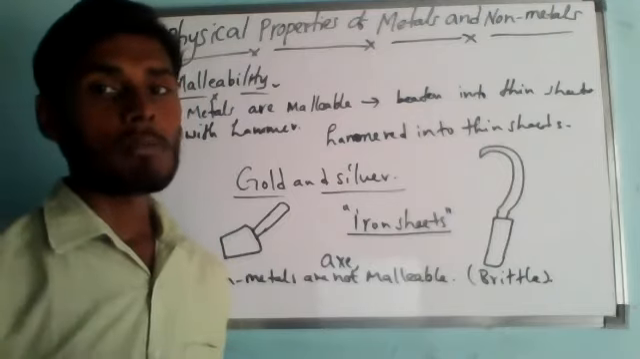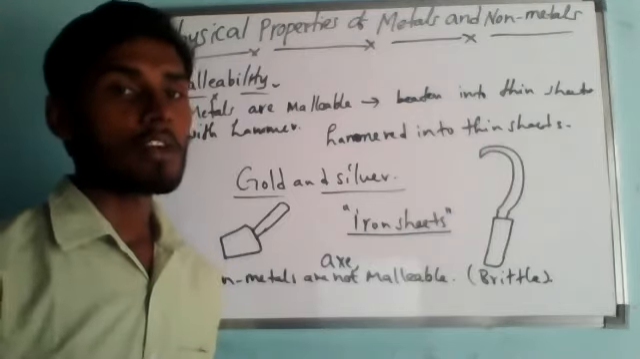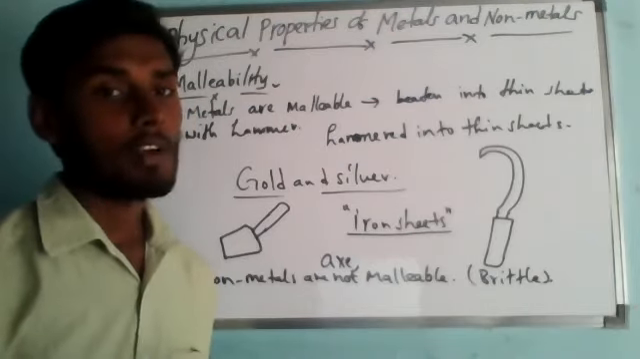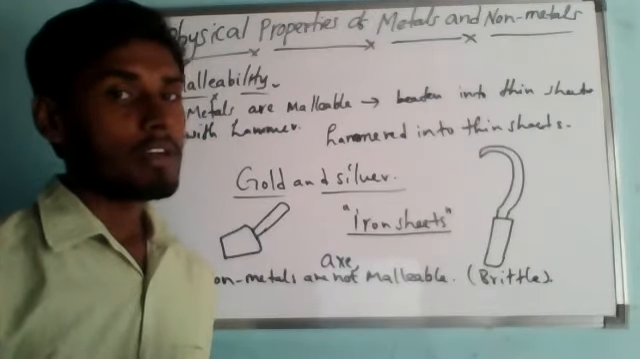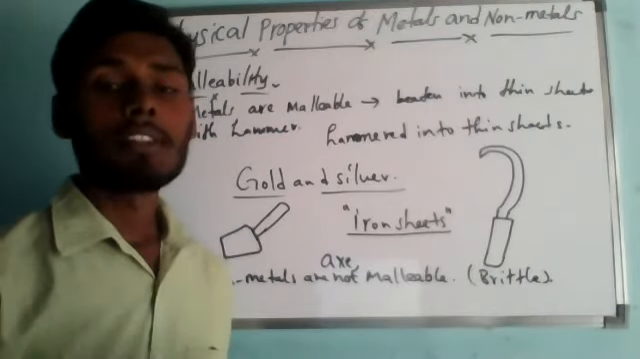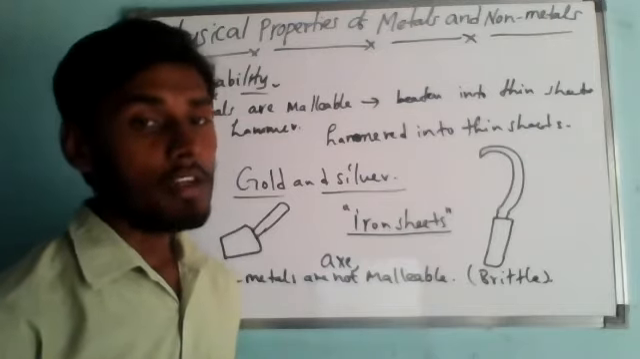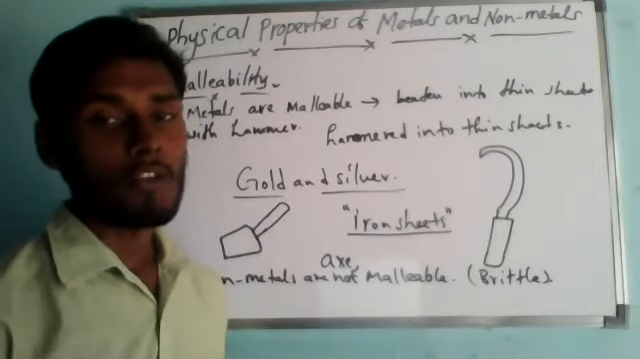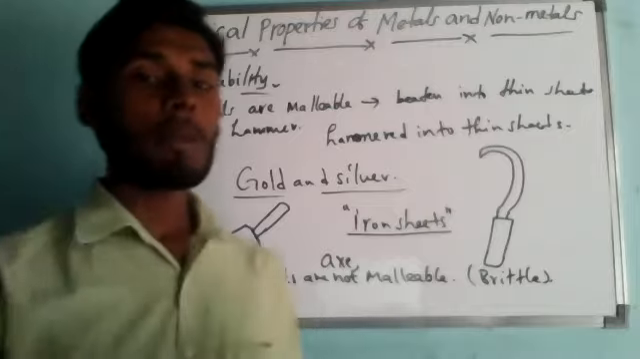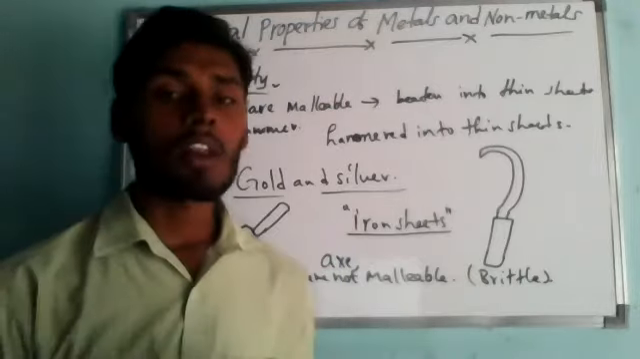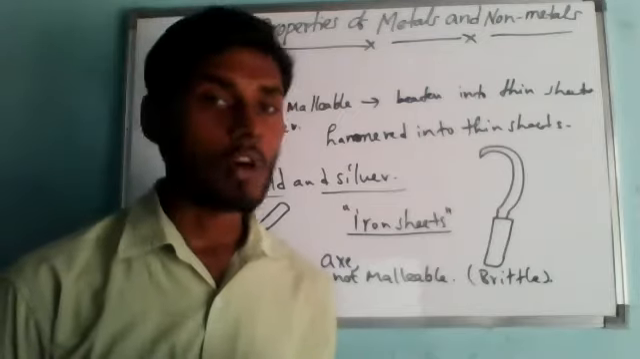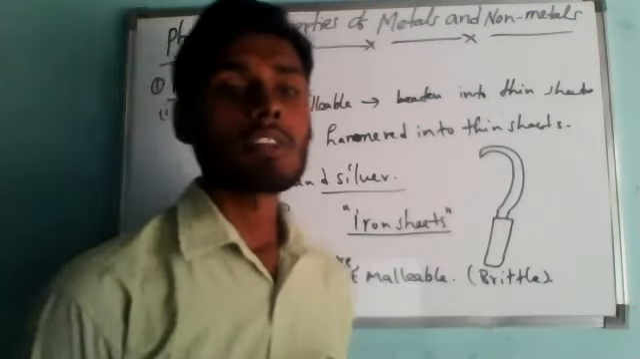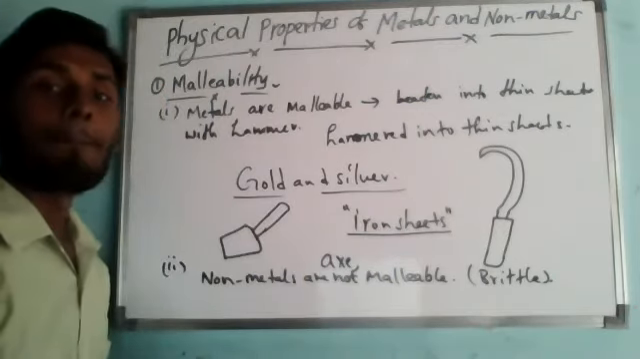So if we take a piece of carbon, say a pencil lead or a charcoal, and beat it with a hammer, what is going to happen? It will break into pieces. So we cannot hammer carbon without breaking it to obtain thin sheets of carbon. So carbon is a non-metal which is not malleable. Carbon is brittle. Like that, sulfur is also a non-metal. If we hammer a piece of sulfur, it will break into smaller pieces. So we cannot hammer sulfur to obtain thin sheets of sulfur. Thus sulfur is a non-metal which is not malleable. It is brittle in nature.